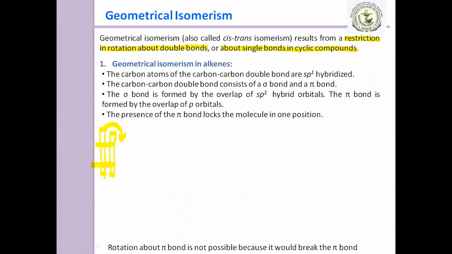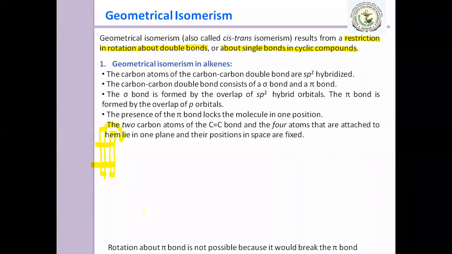So if there is a carbon single bond in between, then free rotation of atoms takes place. But if there is a double bond, there is a restriction and rotation is not possible. So the presence of the pi bond locks the molecule in one position.